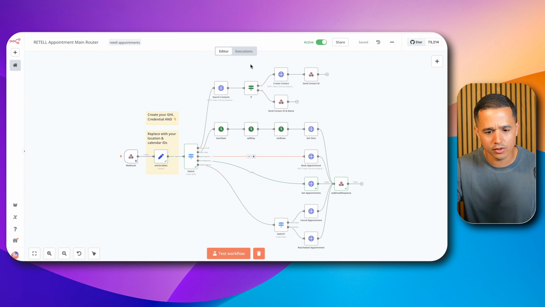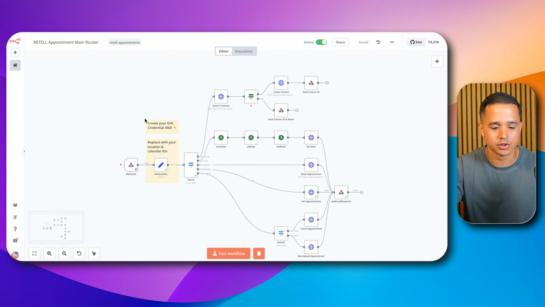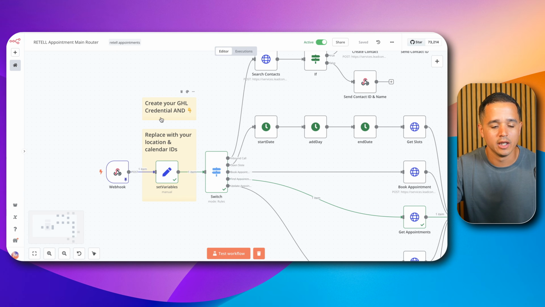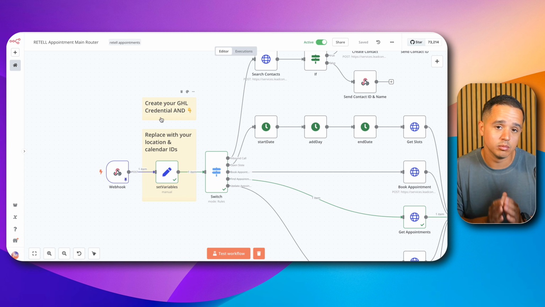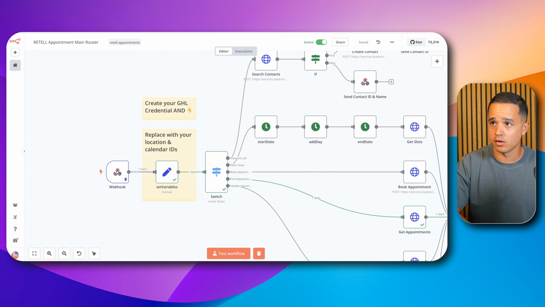Now, the first thing we need to do, and I'm going to bring over a tab here from Go High Level. The first thing we're going to do, if you haven't done so already, you see I have these 2 yellow notes present inside of the N8N workflow. And they say create your GHL credential and replace your location ID and calendar IDs in here. So when you import this JSON file that I'm going to allow you to download inside the school community, there are a few things that need to be changed. Not much, but a few things.